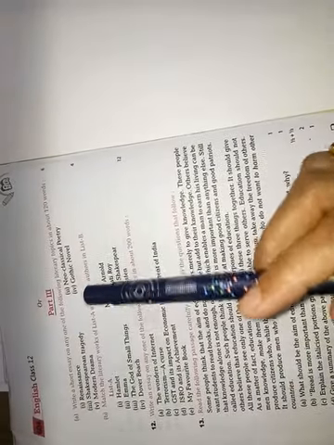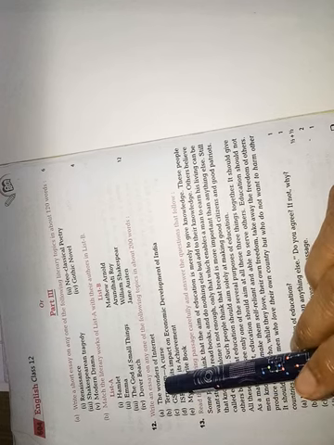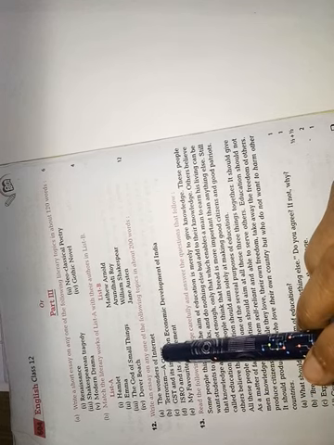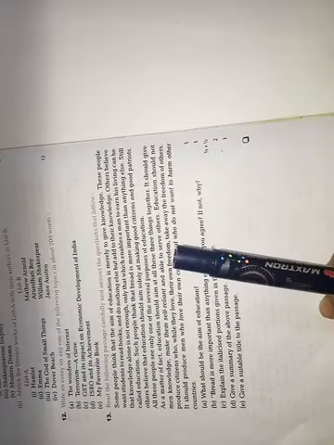Part 2 and part 3 are not for you. Then come to question number 12. In question number 12, there is an essay, and question number 13 is an unseen passage.